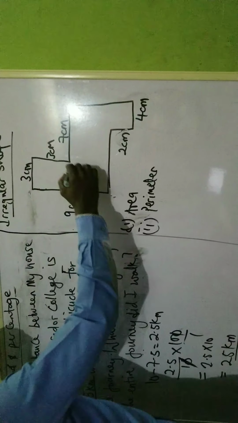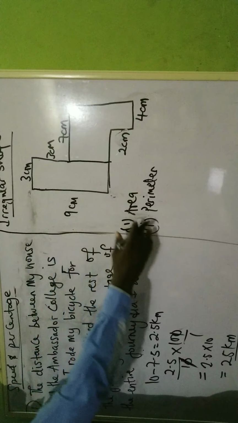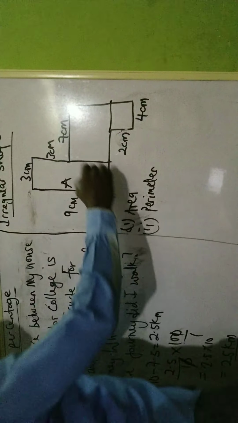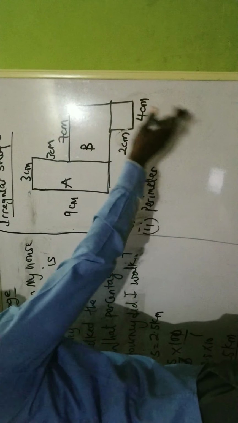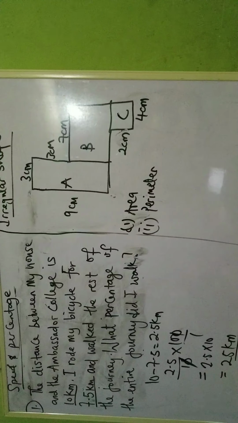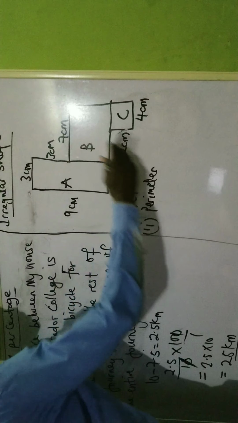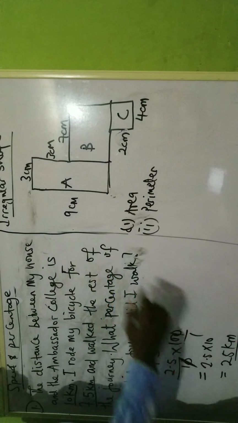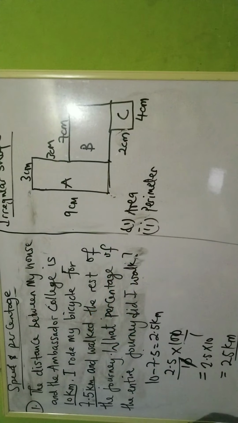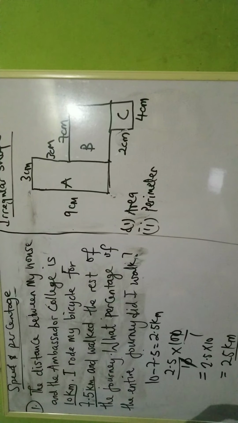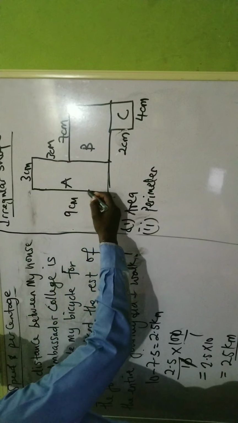So what I will do is this. I will join this place together. This one forms a rectangle. I'll call it A. I will join this one together, so I will form another rectangle. I'll call it B. I will join this one. This one is joined already. This is C. So we are going to look for the area of each, then we add them together to get the total area. The reason why we need to get from here to here is that I can go ahead and solve and get the area like this, because I have this one already to be 9 centimeters.